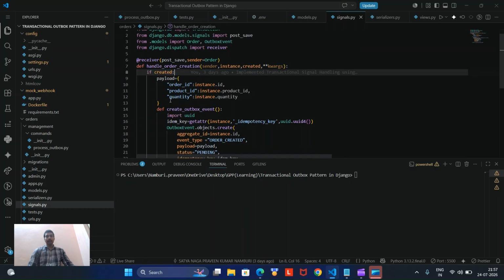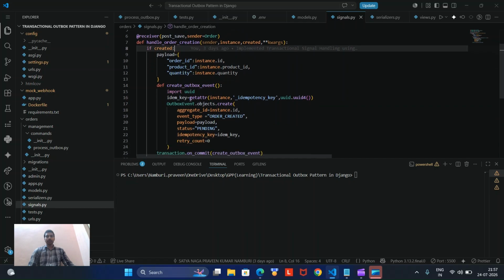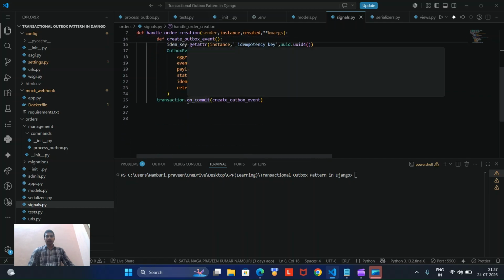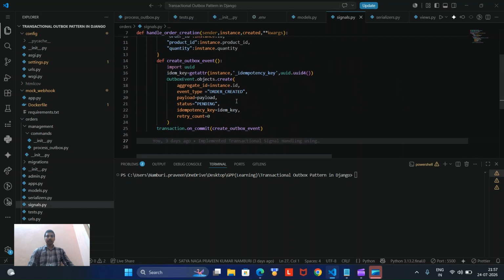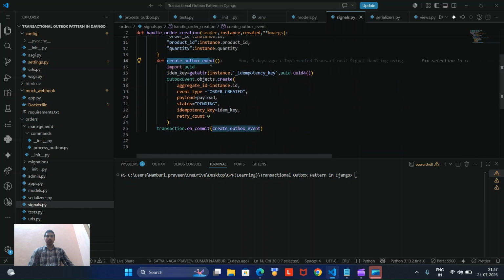If created, we assign the order ID, product ID, and quantity. After successfully committing into our database, we call this create_outbox_event. For every request, we assign a UUID, a universally unique ID.